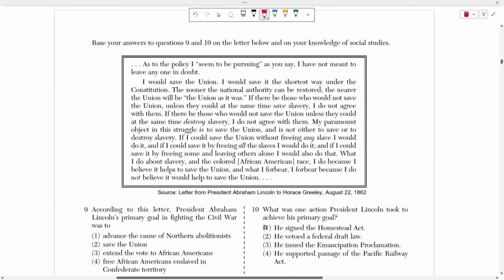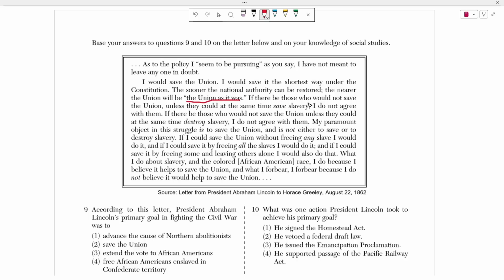Numbers 9 through 8 are based on President Abraham Lincoln's letter to Horace Greeley. It says that, as to the policy I seem to be pursuing, as you say, I have not meant to leave anyone in doubt. I would save the Union. I would save it the shortest way under the Constitution. The sooner the national authority can be restored, the nearer the Union will be to the Union as it was.